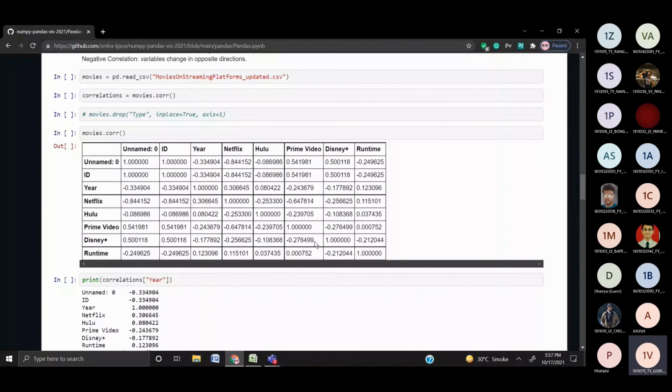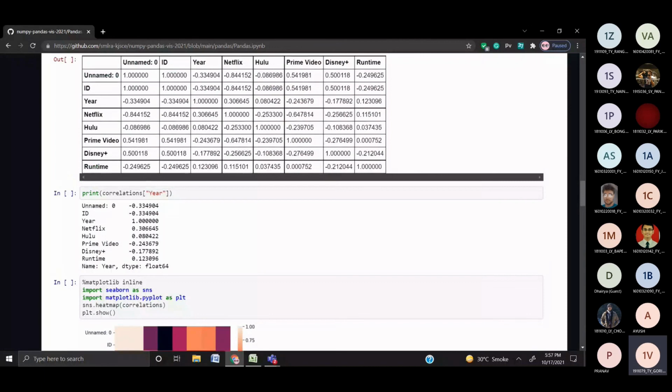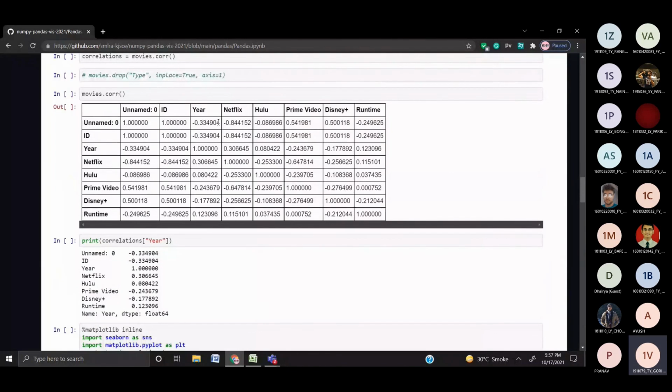We can also take the correlations for one particular column. This is how we print the correlations for a particular column. Here I've put the correlations for year. So how year is related to year, that is one. How it's related to Netflix, Hulu, Prime Video, Disney Plus, and so on.